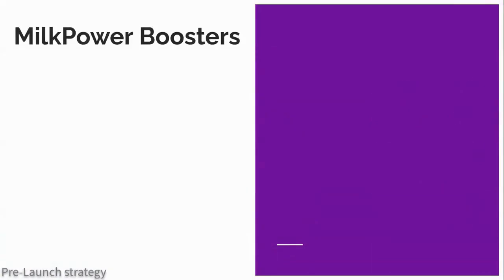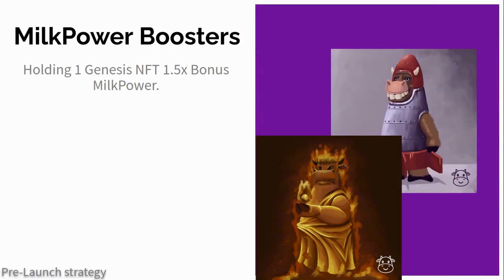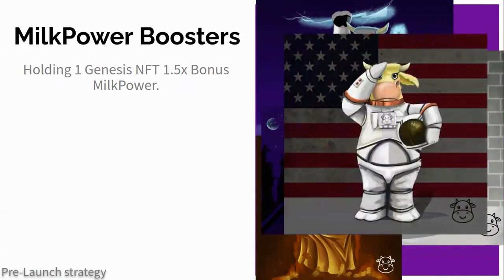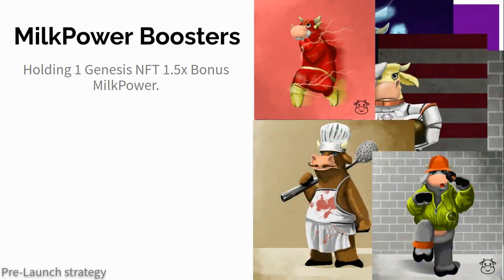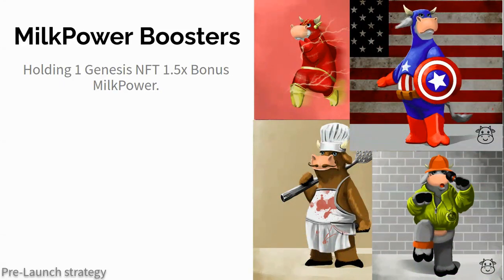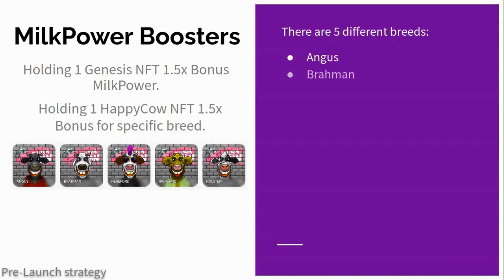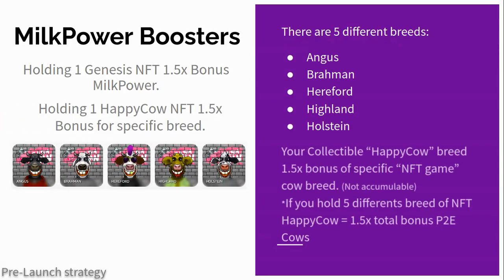The Genesis NFT, of which there are only 100, will exert a 1.5 times multiplier on the productivity strength of the entire farm. These NFTs have already been sold, but their owners could put them up for sale at any time, and at what price. There are also the Happy Cow NFTs, of which in this case there are 1,000 units. As you can see here, they have been put up for sale on the CashCow Protocol marketplace.